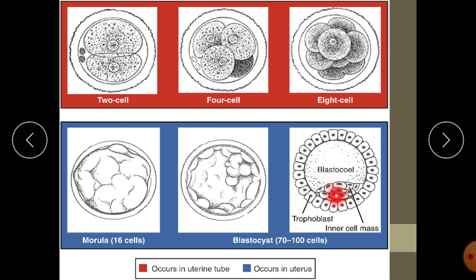Therefore they are called totipotent cells. There are different types of potency having cells: pluripotent, totipotent. So these are totipotent cells at this stage. After this stage, the cells may lose this totipotency.